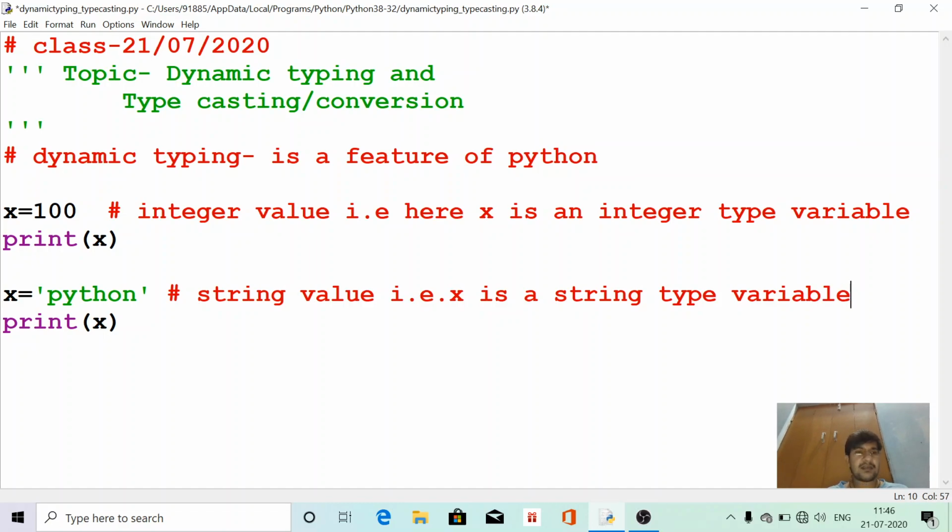That means here the type of x is integer and here the type of x is string.